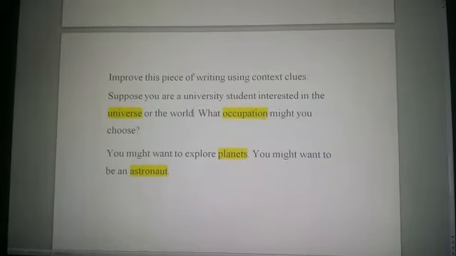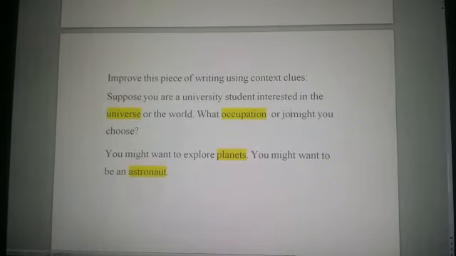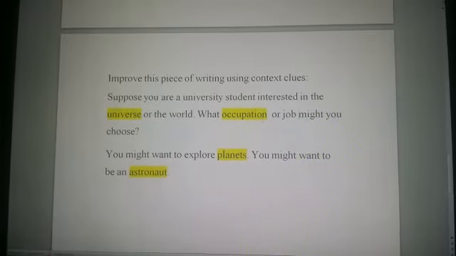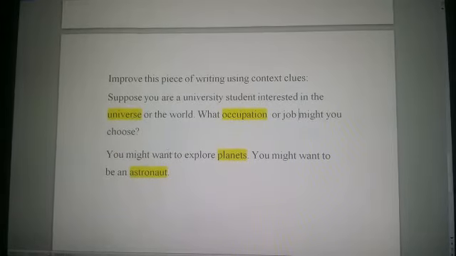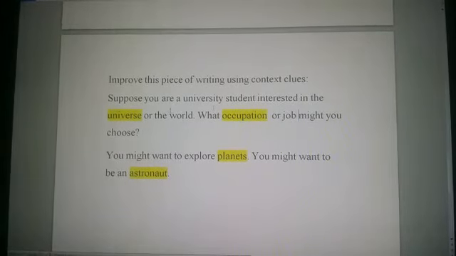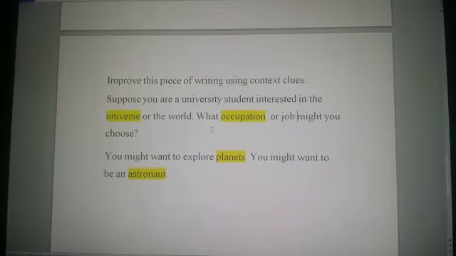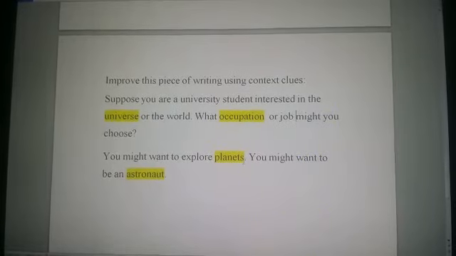Now what occupation or job? It will be easier for the students to understand the word occupation, because occupation means job and job means occupation. This is restatement. Suppose you are a university student interested in the universe or the world. What occupation or job might you choose? You might want to explore planets.